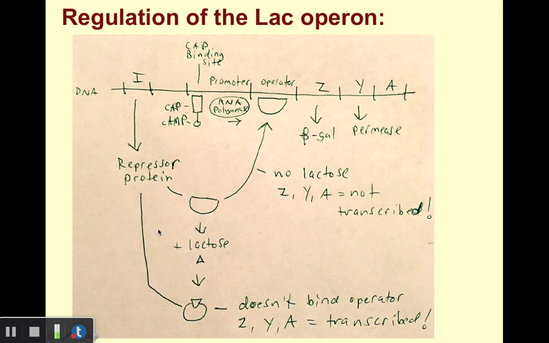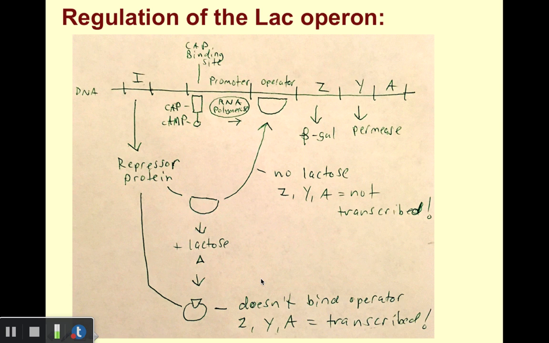In the presence of lactose, something different happens. Here we have lactose indicated by a triangle. Turns out lactose can bind directly to that repressor protein. When it does so, it causes that protein to change shape. So it's been allosterically changed. In this new shape, it does not bind to the operator. As a result, RNA polymerase can bind to the promoter, and our genes would be transcribed. And that makes sense because you want your genes to be transcribed when lactose is present so that the cell